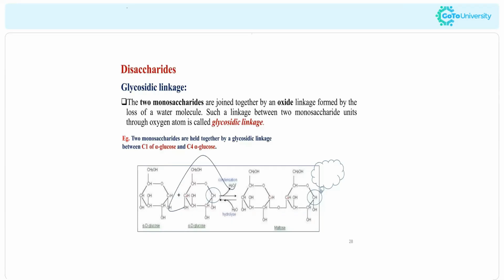Next is the case of disaccharides. Disaccharides have two monosaccharide units, right? They are usually joined by an oxide linkage produced by the loss of a water molecule. Such a linkage is called a glycosidic linkage. So in disaccharides, the type of linkage present is called glycosidic linkage. That is also important. And it is a C1 to C4 glycosidic linkage. So the name of the linkage is also important.